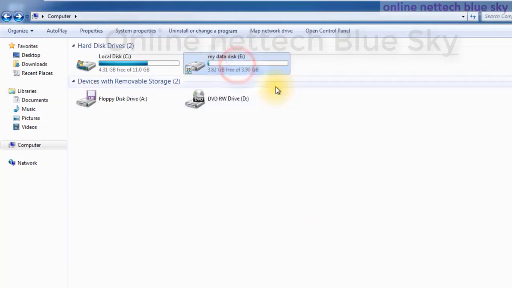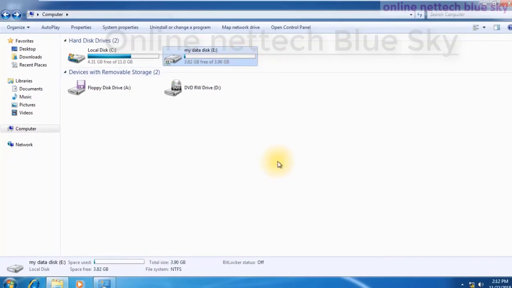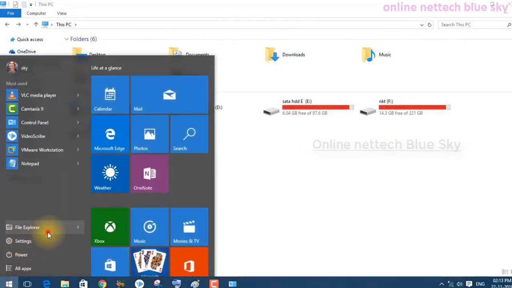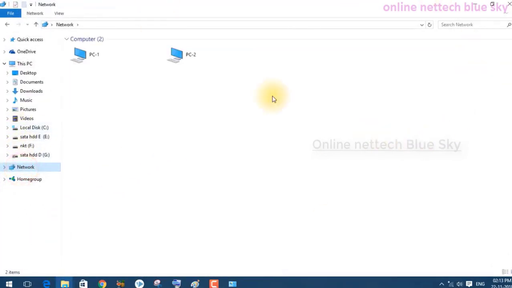I'm just showing here how a big company works, connecting users and groups one by one, sharing files, importing and exporting files, like the computer design engineer department. This is my Windows 10 here, and I will receive the Windows 7 operating system partition. Click on network. I gave the name PC1, which is my computer name, and PC2 means my other computer.